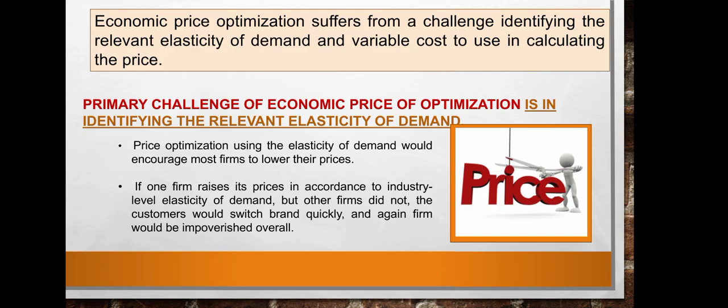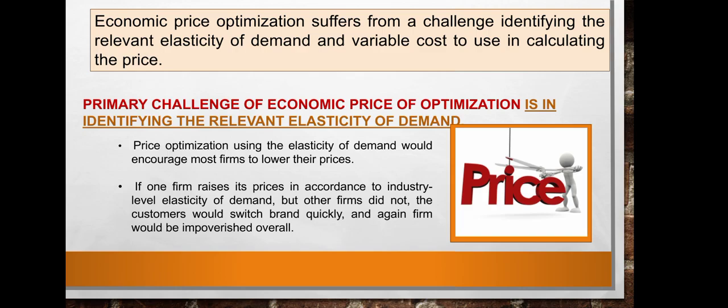Price optimization using the elasticity of demand would encourage most firms to lower their prices. When one firm raises its prices in accordance with industry level elasticity of demand, but other firms do not, the customer would switch brand quickly and again the firm would be impoverished overall.